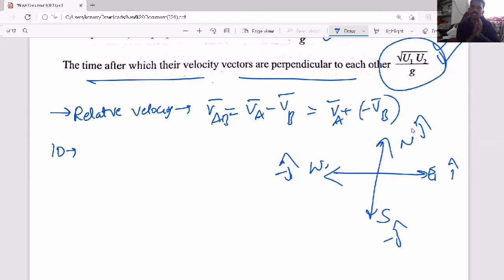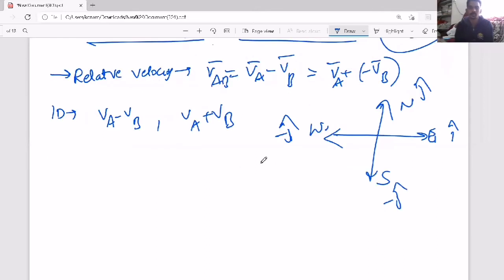So in one dimension, if both particles are moving in same direction, relative velocity will become VA minus VB or VB minus VA. If both particles are moving in opposite direction, it will become VA plus VB. But in two dimensions, you need to consider them in vector form and find it.